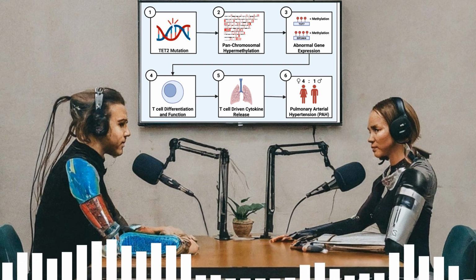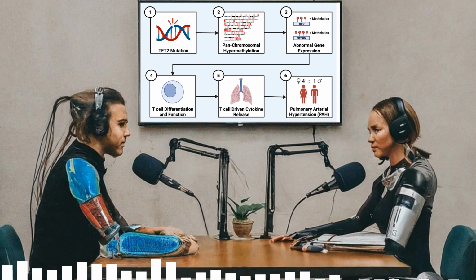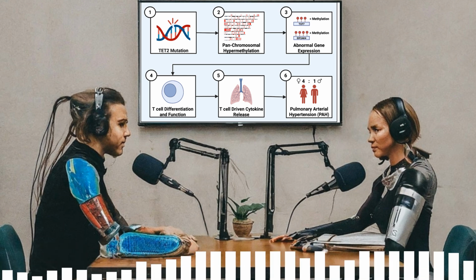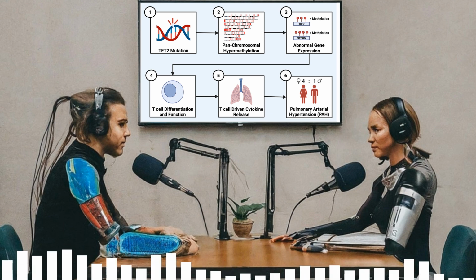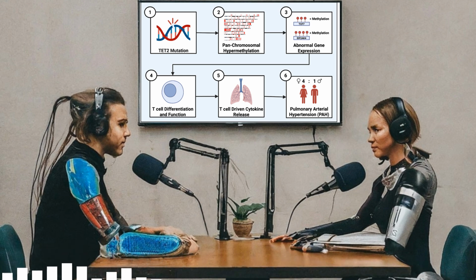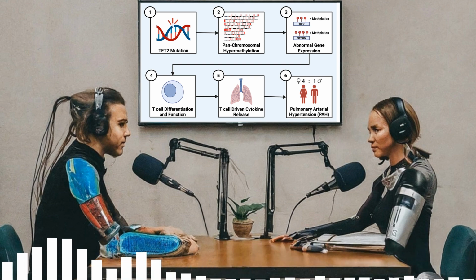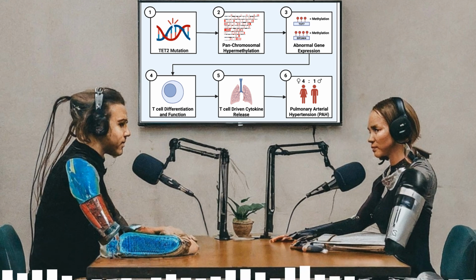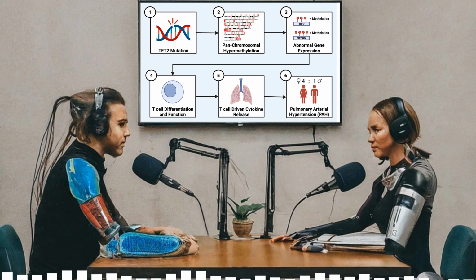Targeting T cell regulation or even the methylation machinery itself might become options down the line. It's really fascinating work, connecting these tiny molecular tags to such a complex disease. It really leaves you thinking. Could we perhaps one day develop ways to specifically target and maybe even reverse some of these harmful DNA methylation changes? Could that offer a new way to treat or even prevent PAH? And what else is interacting here? What about environmental factors or other genes we haven't found yet? How might they play with TET2 and methylation to affect who gets PAH and how severe it becomes? Lots to think about still. Absolutely. It's just the beginning, really.